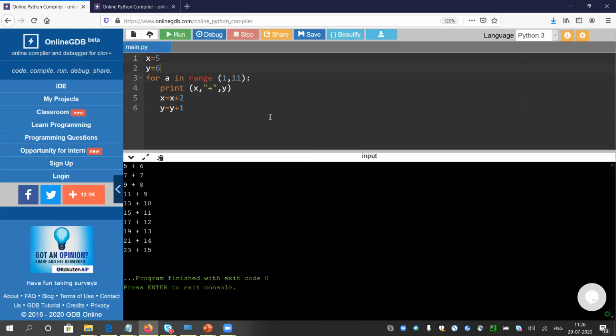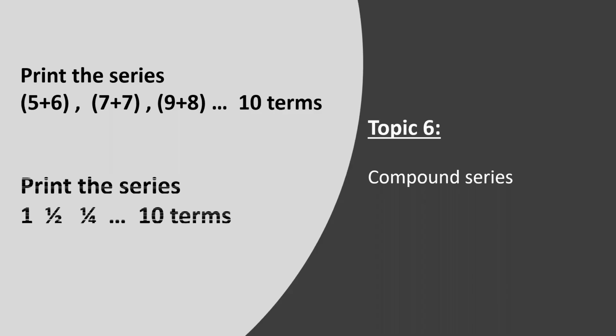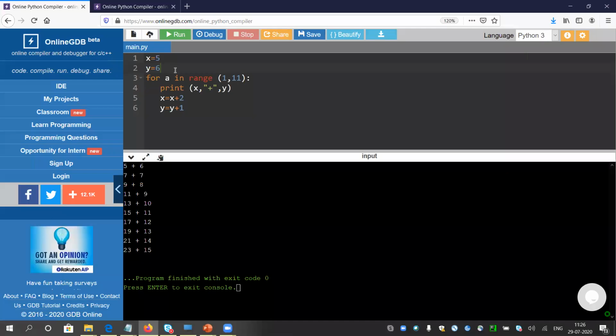Okay, very good. Now print the series 1 by 1, 1 by 2, 1 by 4. It is an easier one again. 10 terms, and look, the value in the denominator is 1, then 2, then 4. It will be good if we take the value of x only. We do not require the value of y. So x is 1.